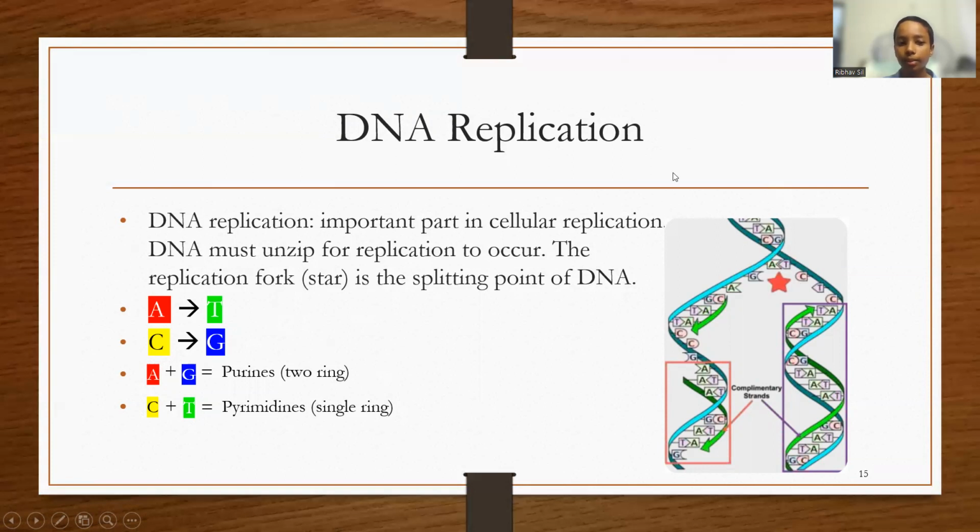Some rules for DNA replication are that A pairs with T and C pairs with G, meaning that adenine pairs with thymine and cytosine pairs with guanine. A and G are purines, or molecules which have two rings in them, and C and T are pyrimidines, or molecules that have single rings in them.